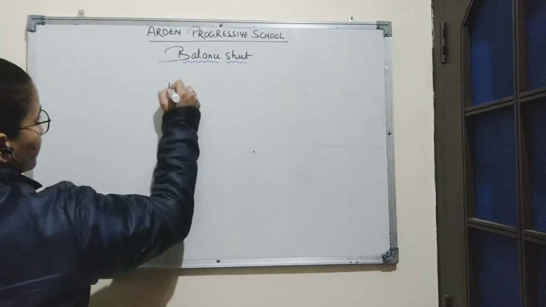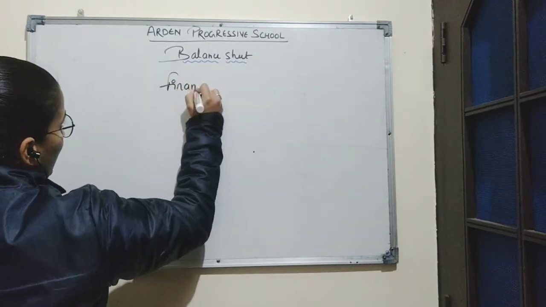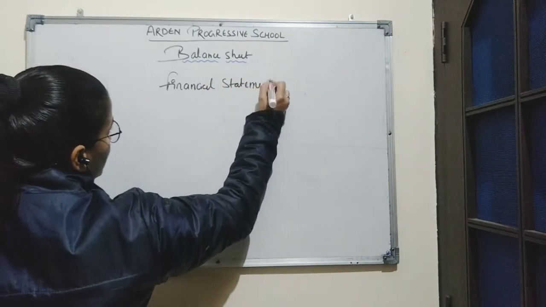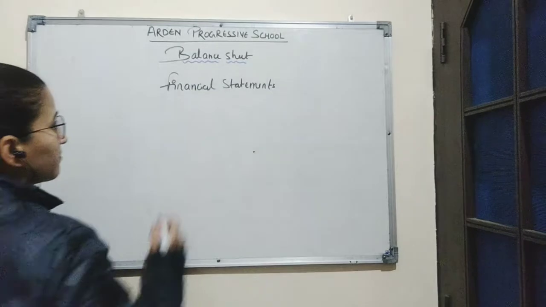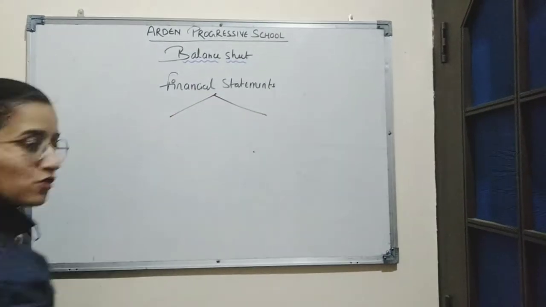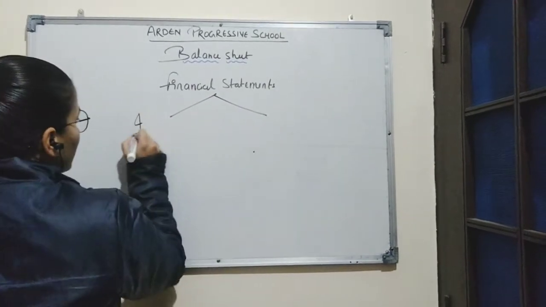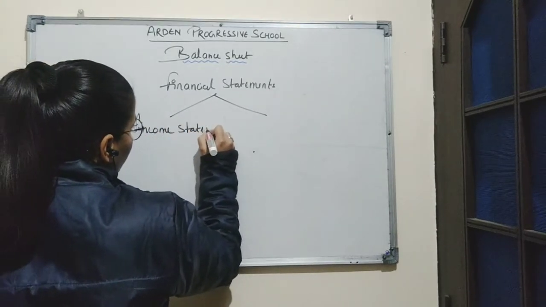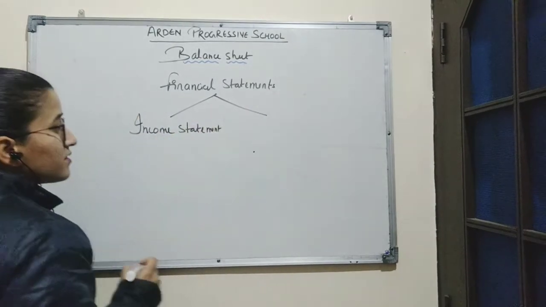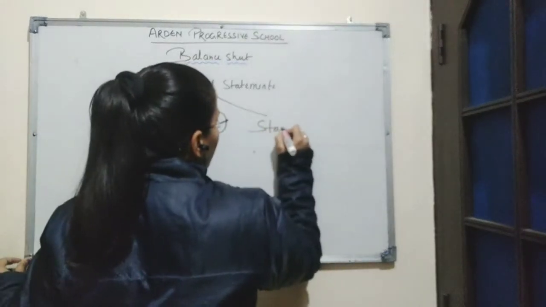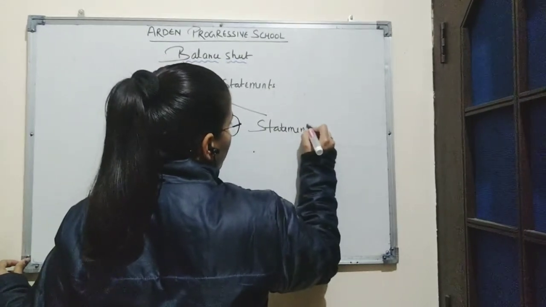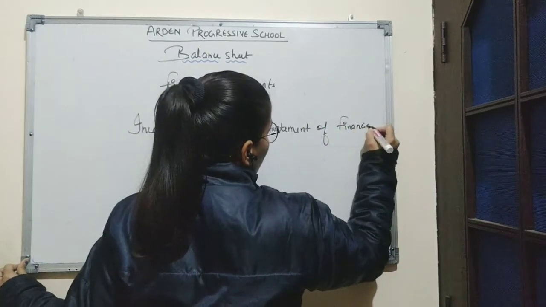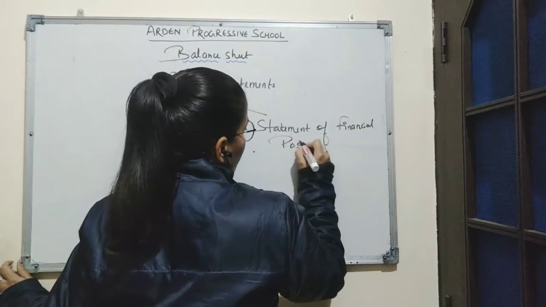As we know, financial statements, which are also known as final accounts of a company, are divided into two parts. First is income statement and second is statement of financial position.